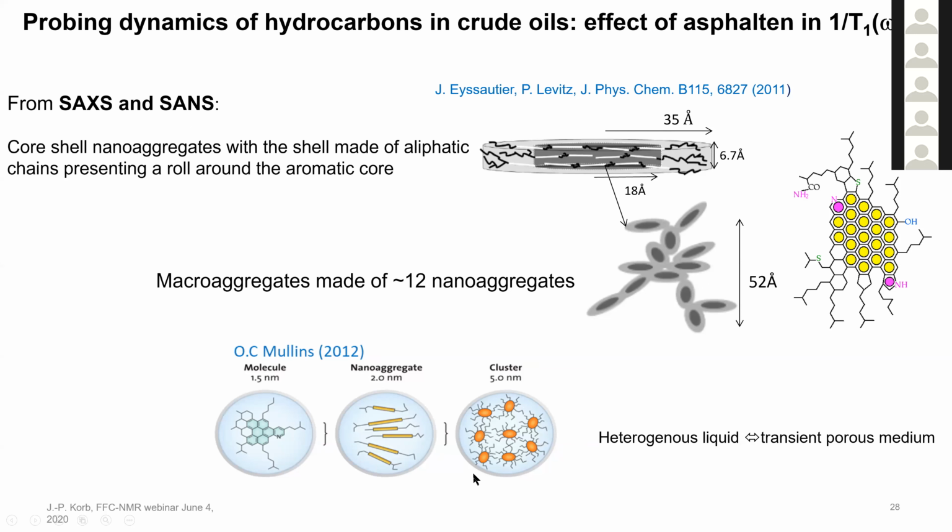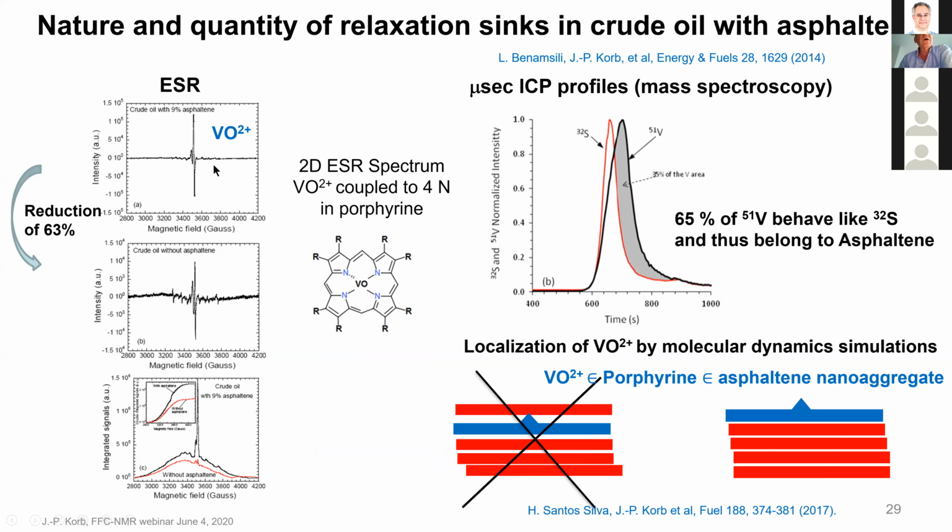If you look carefully, it looks like a transient porous medium. The tiny hydrocarbons can move at the surface of this macro aggregate or in between. So even if the system is fluid, with a viscosity of 40 centipoise, it looks like a transient porous medium.